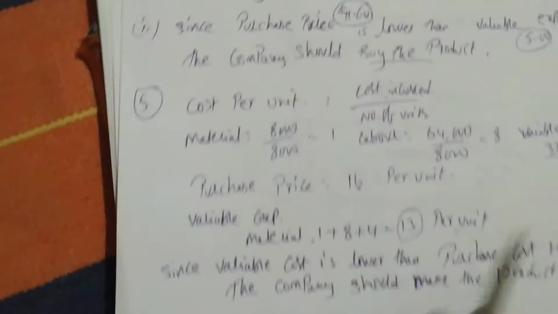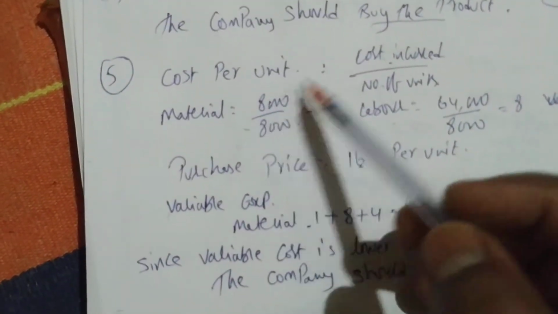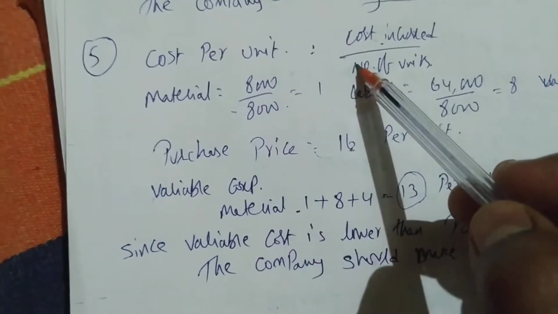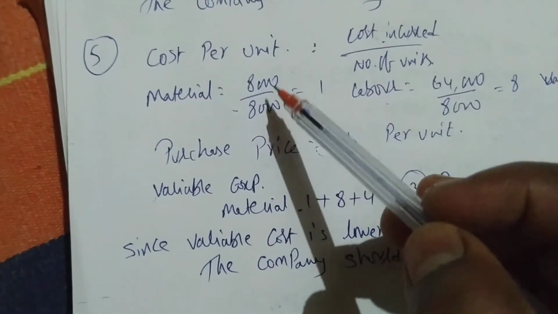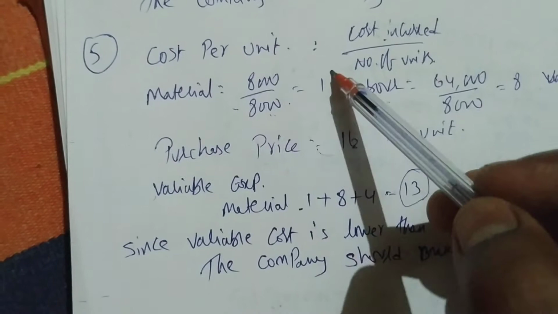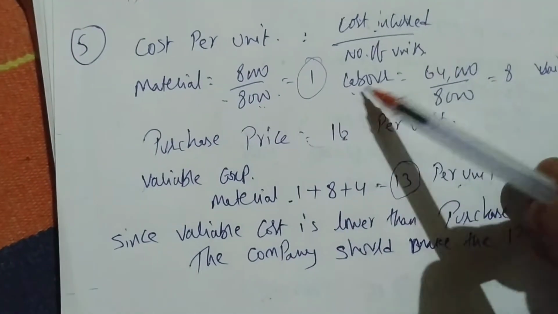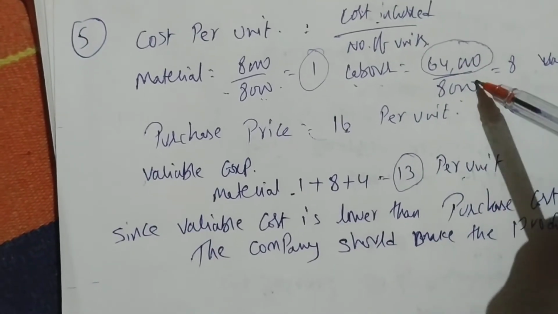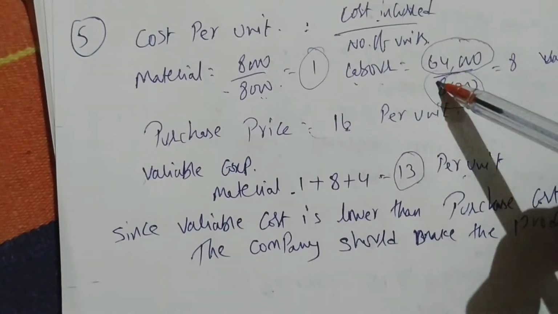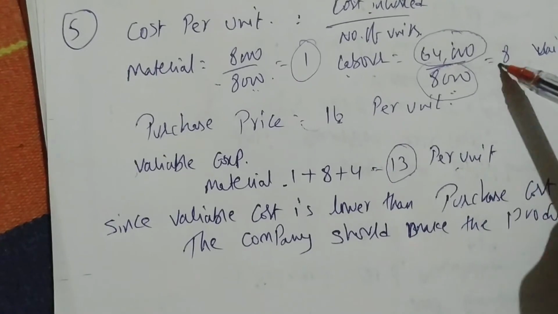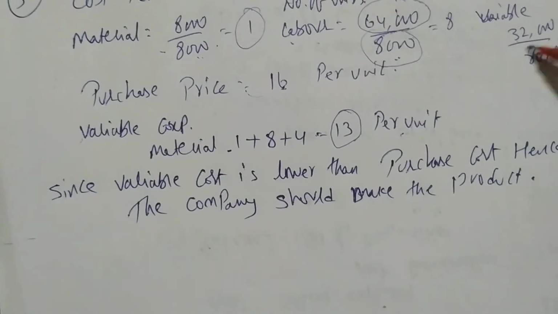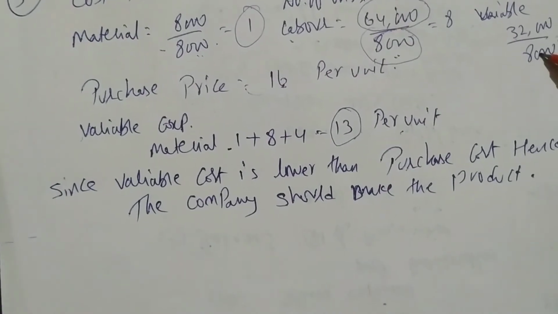Okay, how did we find out per unit? It's very easy. First you have to write cost incurred. On material we have incurred 8,000 rupees, divided by number of units, which in the question is given as 8,000. So 8,000 divided by 8,000, we get 1 rupee on material. Next, labor. Total expenditure incurred on labor is 64,000, divided by 8,000 units, you will get 8. Variable expenses, we have incurred 32,000, divided by 8,000 units, we got 4.